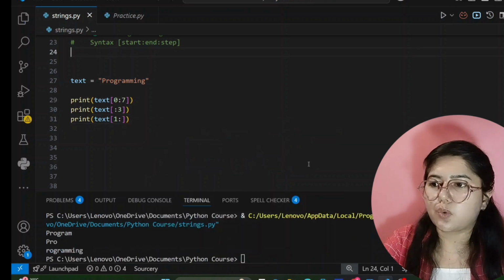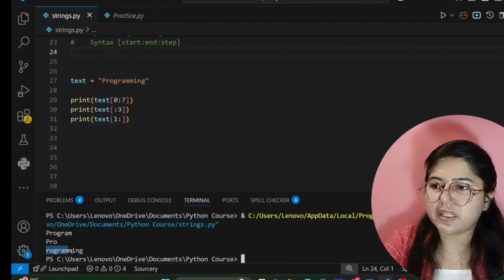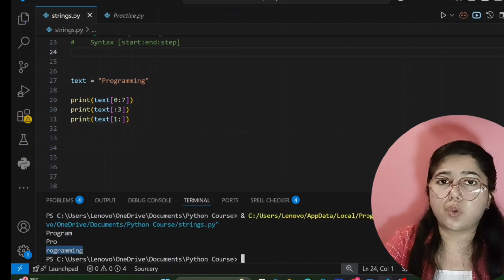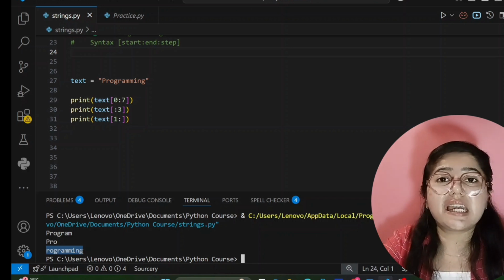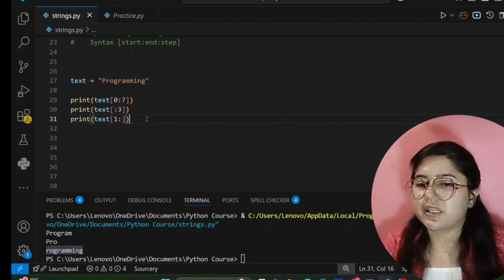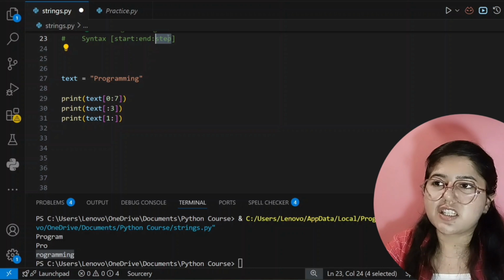So now I will run this code. See here, it is starting from R and printing till the last index number, because I have not given its ending point. So now the next thing is the step part.